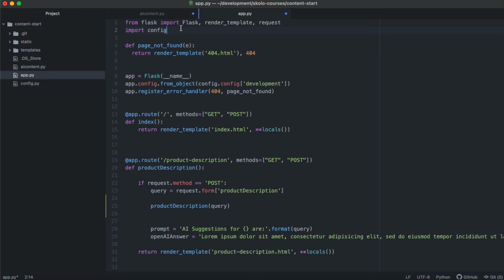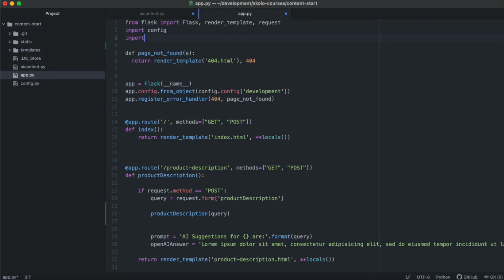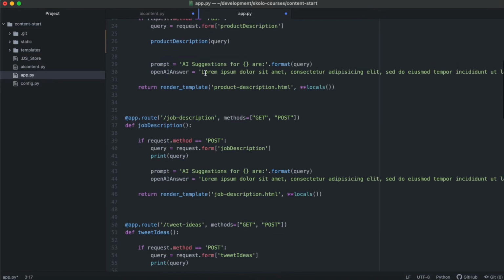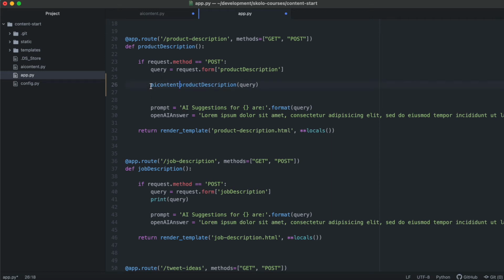So you're going to go at the top there and say import, paste that function over there, and then you need to run that function like that. This will run the function and return whatever it is, but you're going to have to put it inside of a variable. This variable is the OpenAI answer, that was the lorem ipsum dummy text. Paste that in and say it's equal to that.